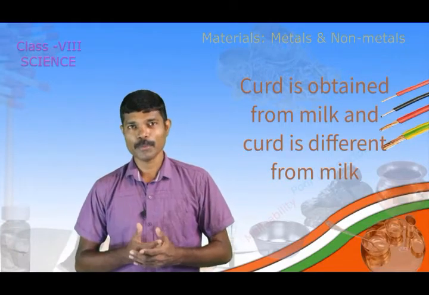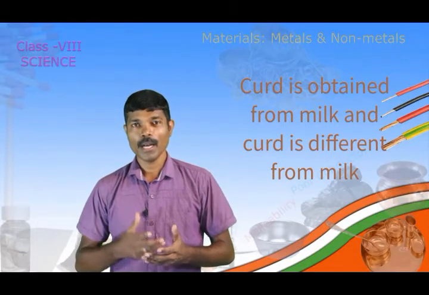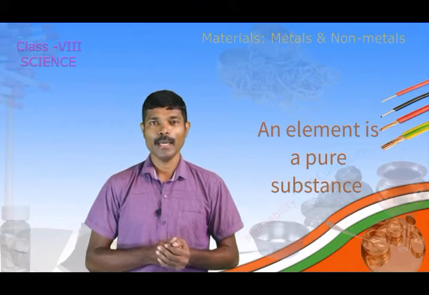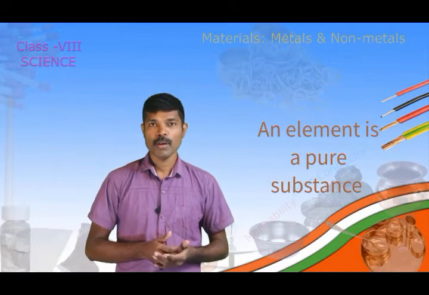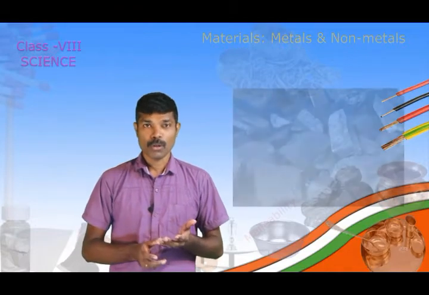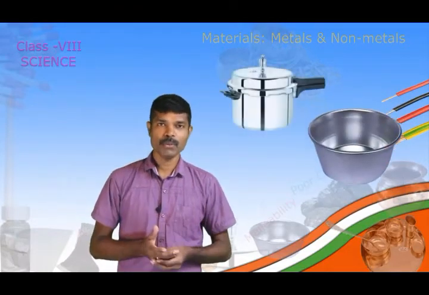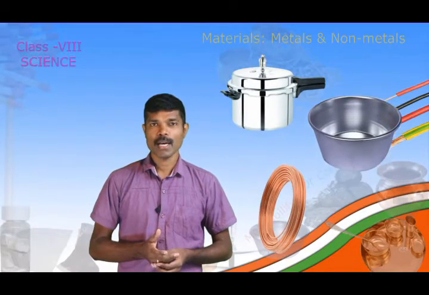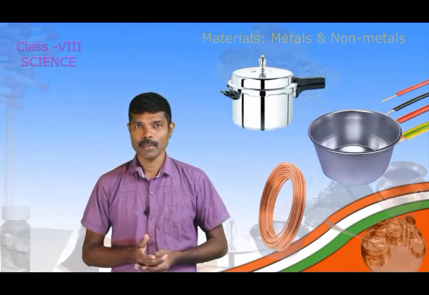Now, if a substance does not give a new substance by any chemical reaction, the substance is known as an element. In our home, we use many articles such as charcoal, aluminum articles, and copper wires. All these are examples of elements.